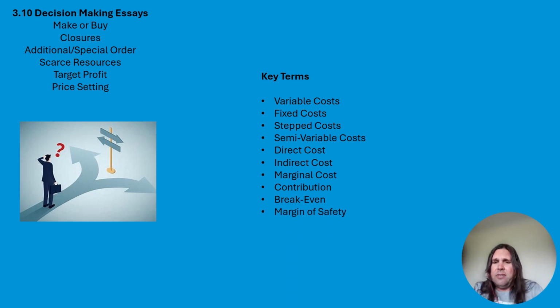And if you're looking at break even, you should be looking at margin of safety. So if you've got a break even figure, you've got a sales figure, work out your margin of safety. So margin of safety being the difference between expected sales and break even. If we've got a high margin of safety, that means we've got a big buffer between our break-even point and our sales, which means we've got a high chance of making a profit and a lower probability of making a loss. Anything that shrinks that margin of safety means we've got a higher risk of making a loss, and that's something that will have to be factored in when making our decisions.